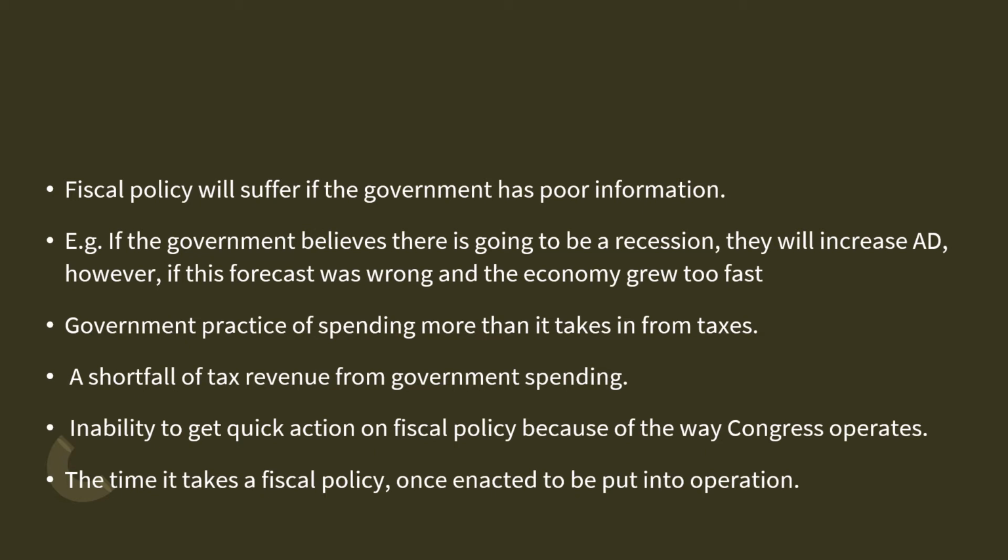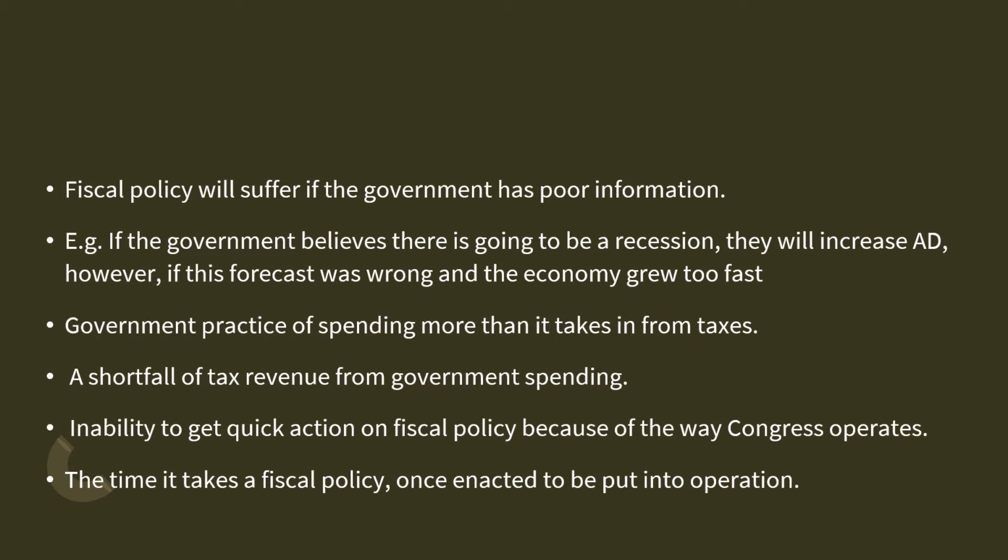If the market gives wrong signals to the government, that will make the government go for wrong policies, which will create further problems in the economy. For example, if the government believes that there is going to be a recession, it will try to increase aggregate demand in the economy. However, if this forecast was wrong, the economy will grow too fast, and this will impact the economy negatively.